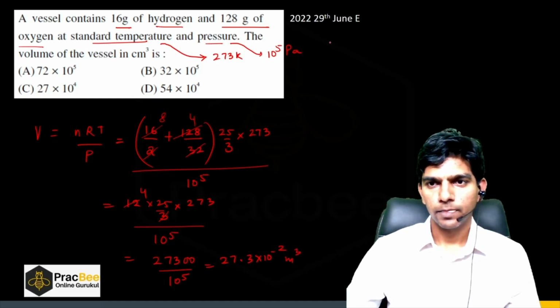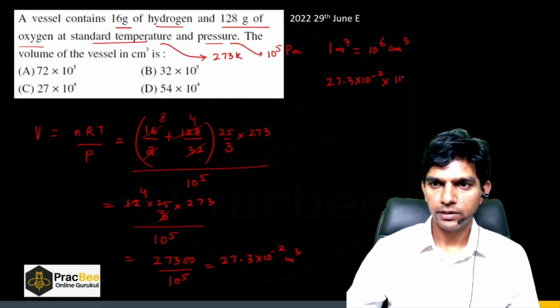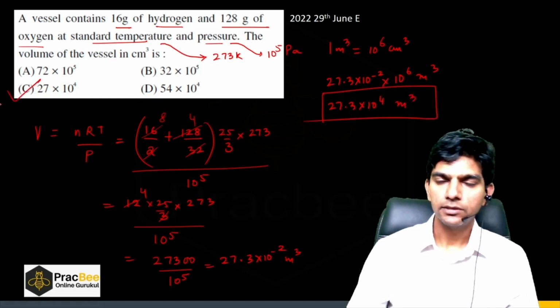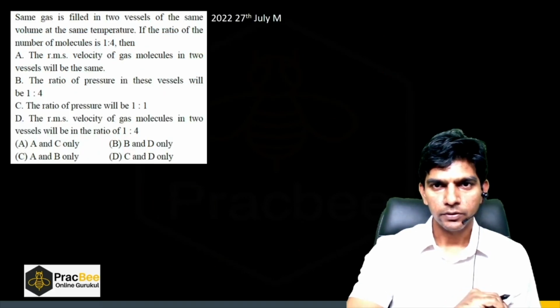Now we know that 1 meter cube is equivalent to 10 raised to power 6 centimeter cube. So 27.3 into 10 raised to power minus 2 multiplied with 10 raised to power 6 will give the answer in centimeter cube. So it will be 27.3 into 10 raised to power 4 centimeter cube. So can you see option C is the closest answer. Now let us see another question.